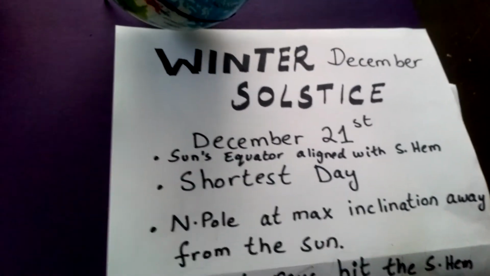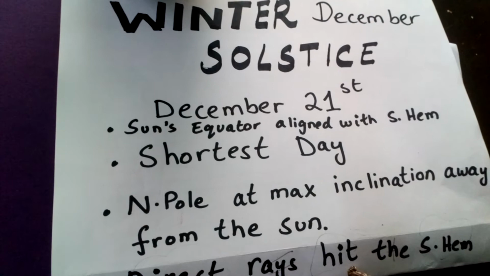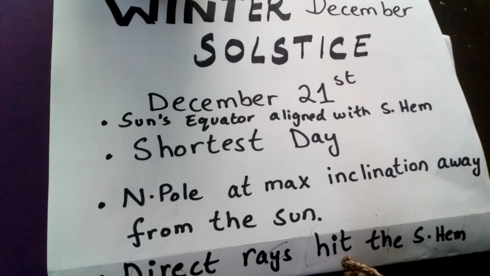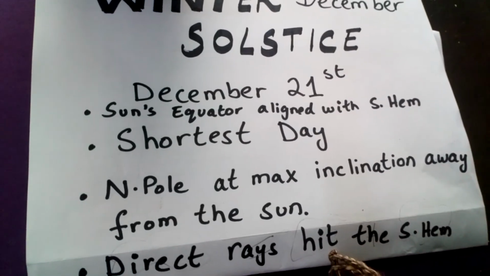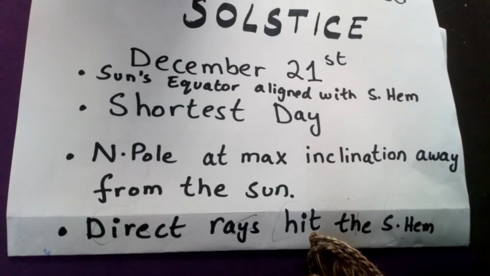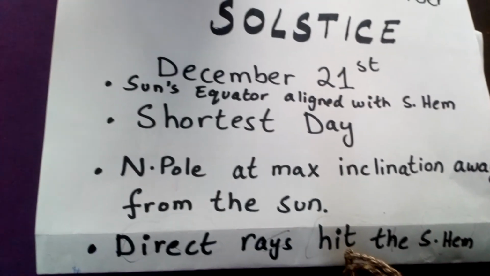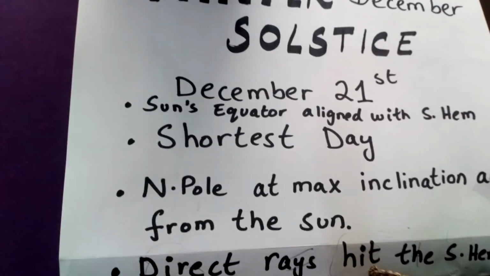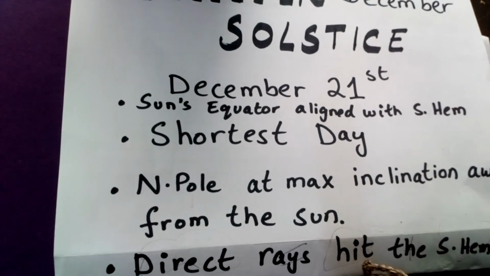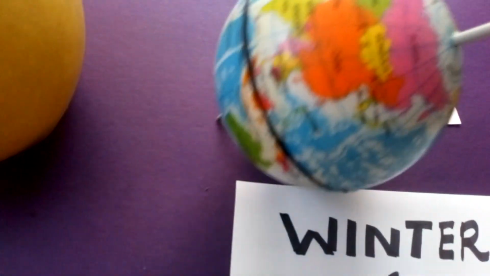So what's happening in the winter solstice? The northern hemisphere experiences the shortest day. The sun's equator is aligned with the southern hemisphere. North Pole is at a maximum inclination away from the sun, and direct rays of the sun hit the southern hemisphere, because of which the southern hemisphere experiences summers and the northern hemisphere experiences winter.